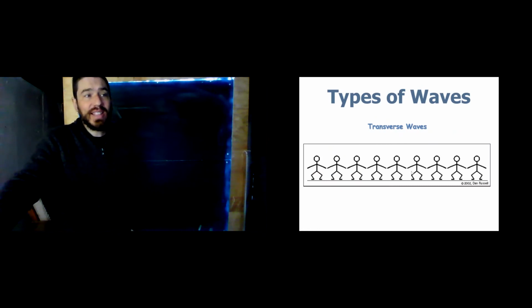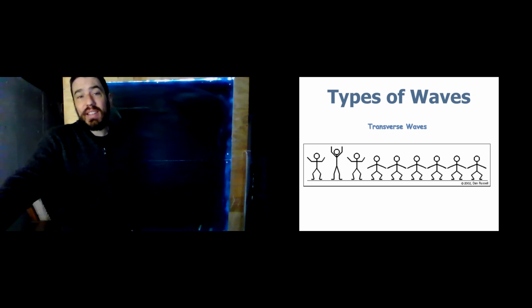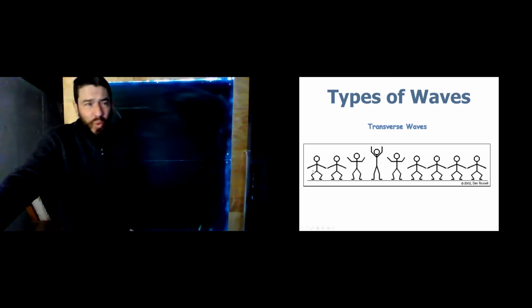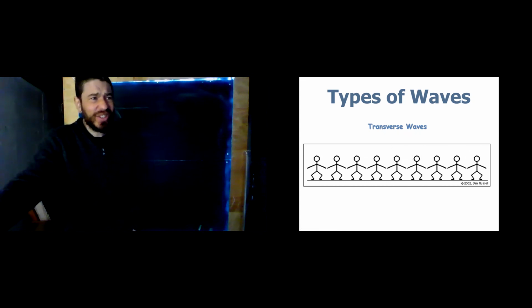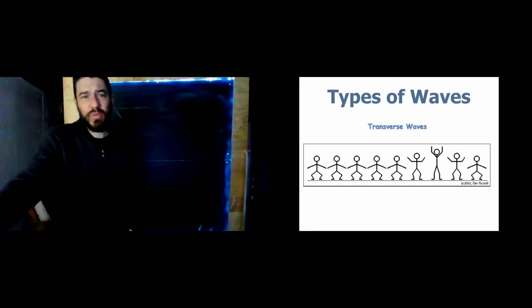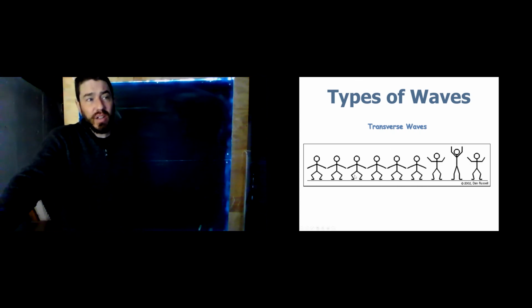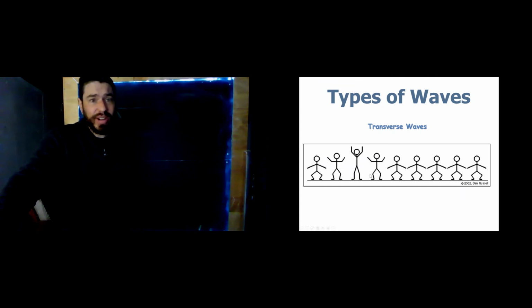The people wave in a stadium is a transverse wave. Here we get the sense that there's something moving to the right. What is it? Nothing. It's just a disturbance, right? We get this sense that something's moving to the right. The individual medium moves up and down. The stadium wave is a transverse wave.